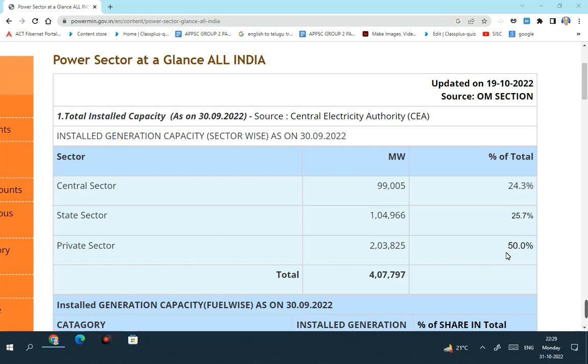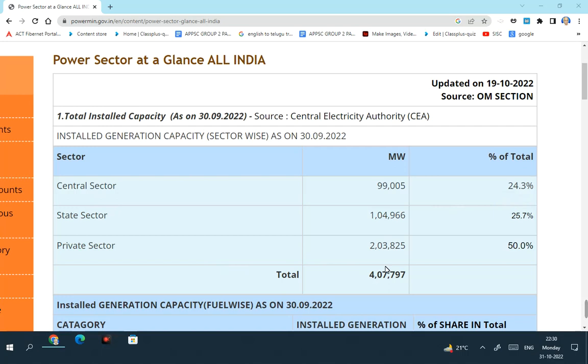The state sector is almost one-fourth, 1,04,966 megawatt, roughly 25.7%. The central sector is 99,005 megawatt, which is 24.3% of the total installed power capacity.